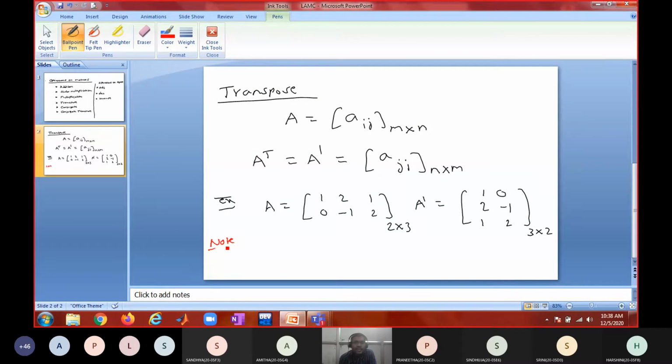What are the properties of transpose? Can you tell me? (A plus or minus B) whole transpose is equal to A dash plus or minus B dash. Next one, (A plus B) whole dash equal to A dash plus B dash. Am I right? Next, what is (kA) dash?